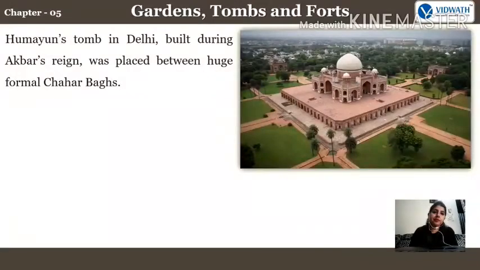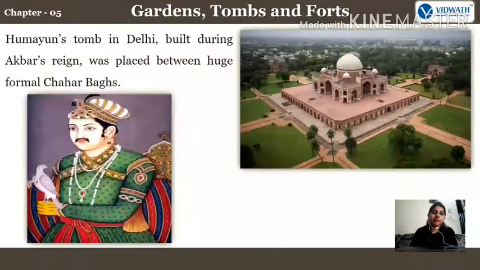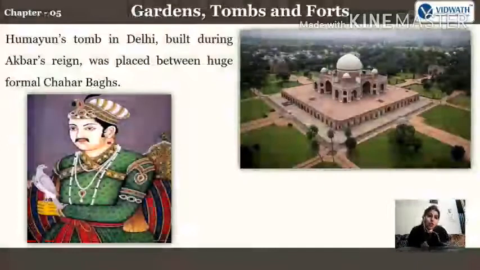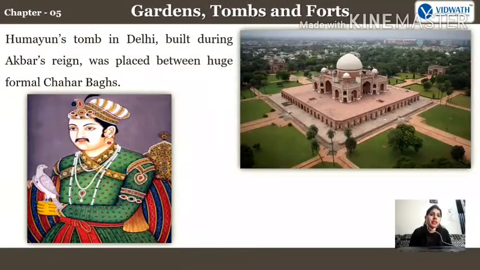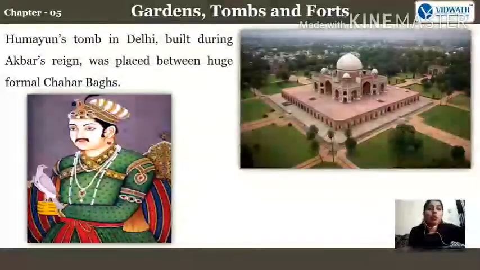Humayun's tomb in Delhi, built during Akbar's reign, was placed between huge formal char baghs. Okay. Humayun's tomb. What is a tomb? A tomb is a place where, if anybody passed away at that time, and even in some castes nowadays also, the dead body used to be buried in the ground, and on top they used to make something like this. That was called a tomb. So Humayun's tomb in Delhi, built during Akbar's reign, was placed between huge formal char baghs.